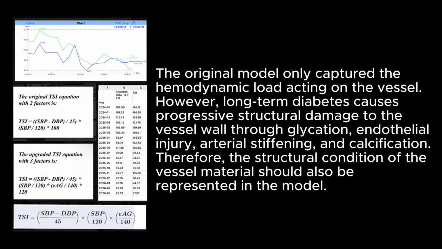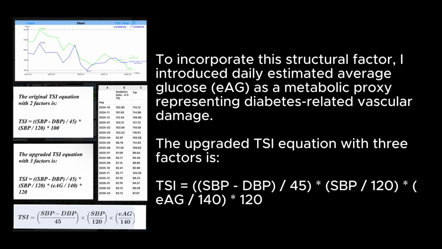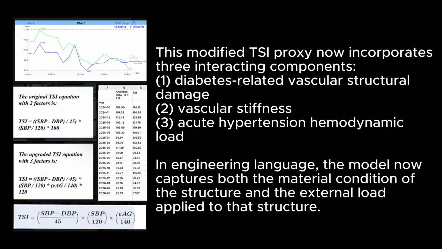However, long-term diabetes causes progressive structural damage to the vessel wall through glycation, endothelial injury, arterial stiffening, and calcification. Therefore, the structural condition of the vessel material should also be represented in the model. To incorporate this structural factor, I introduced daily estimated average glucose eAG as a metabolic proxy representing diabetes-related vascular damage. The upgraded TSI equation with three factors is TSI equals (SBP minus DBP) over 45, asterisk SBP over 120, asterisk eAG over 140, asterisk 120. This modified TSI proxy now incorporates three interacting components: 1.